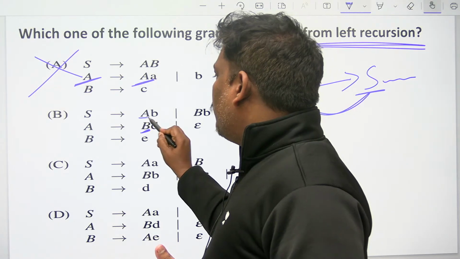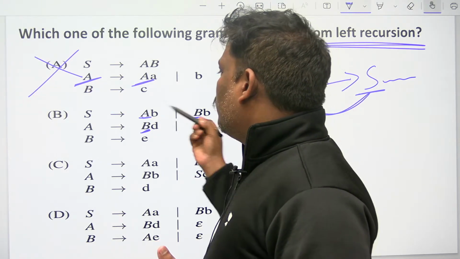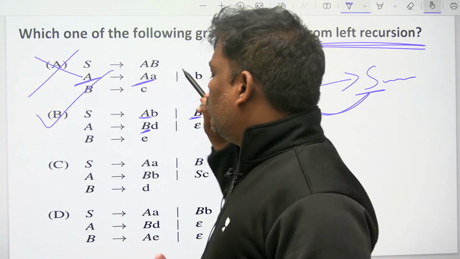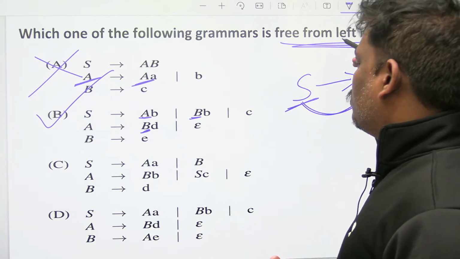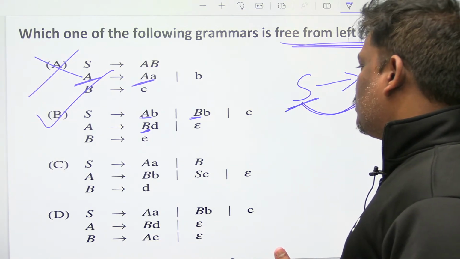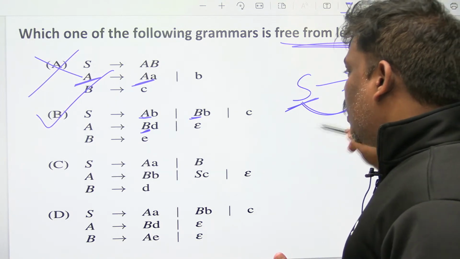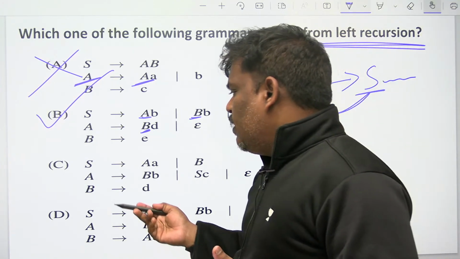If I replace A by A's contents, no problem. If I replace B by B's contents, no problem. I think it doesn't have left recursion. It is free from left recursion. Option A has left recursion, so it cannot be the answer. Option B has no left recursion. I am thinking B will be the answer. Let's check further also.